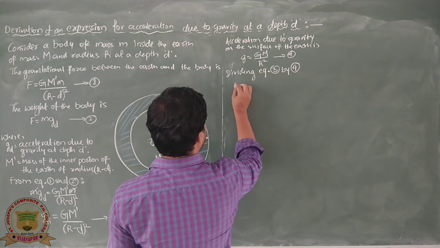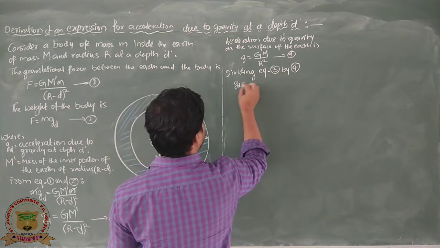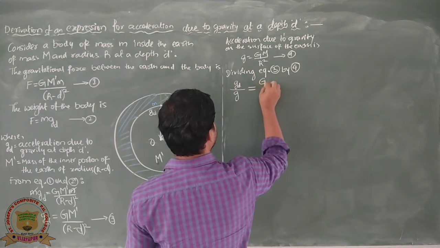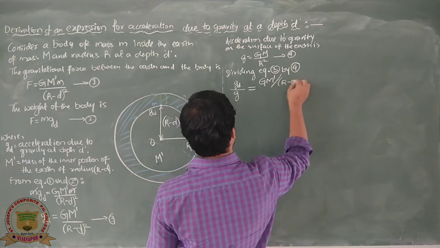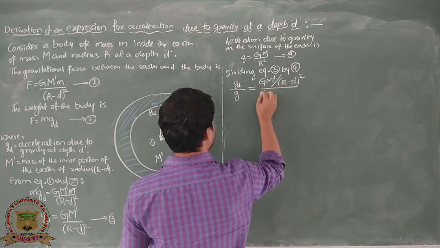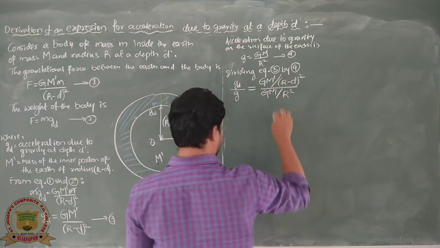So equation number 3 is g_d divided by g, and g_d is nothing but GM dash divided by (R minus d) whole square, and g is equal to GM divided by R square.